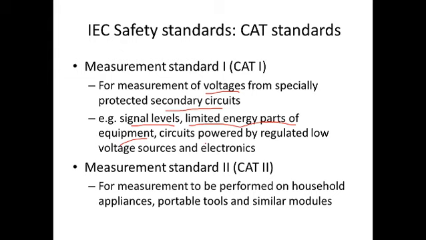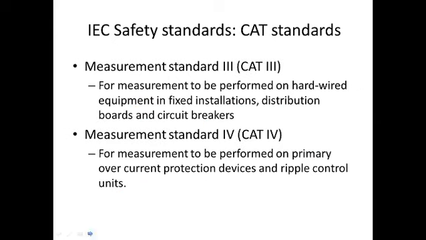Similarly, CAT 2 or measurement standard 2 is used for measurements performed on household appliances, portable tools or similar modules. Then standard 3 is used for measurements performed on hard-wired equipment in fixed installations, distribution boards and circuit breakers.